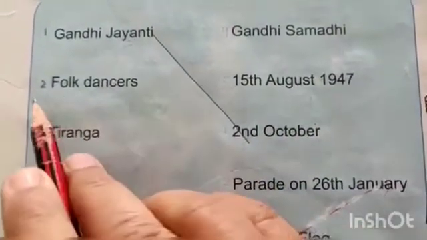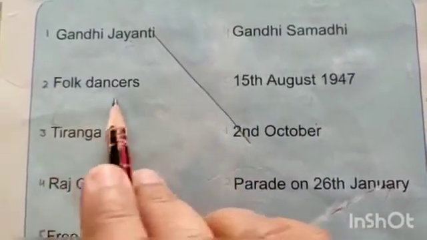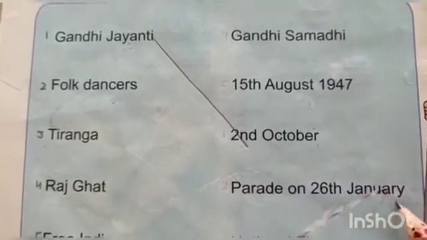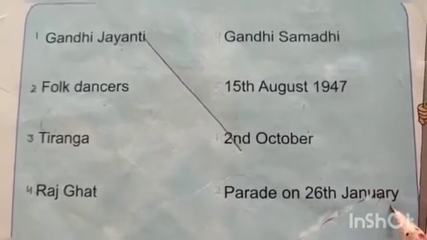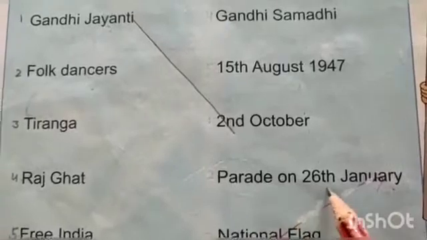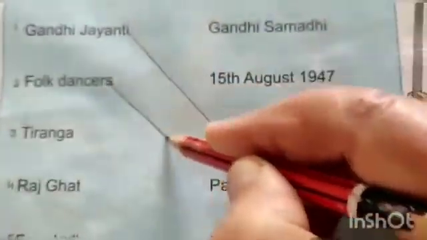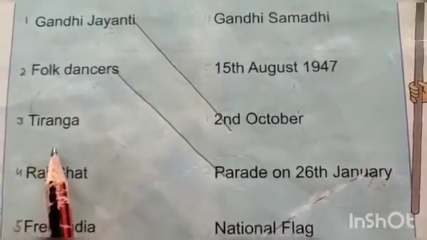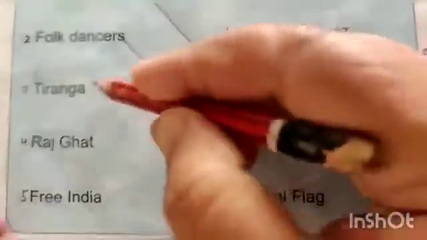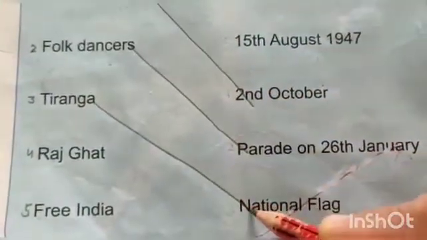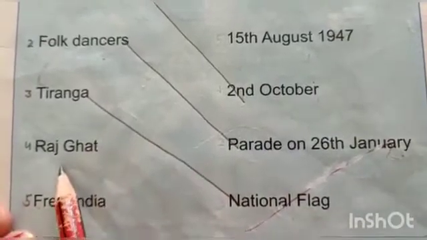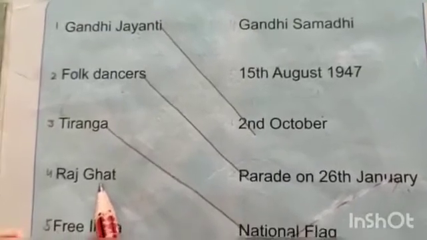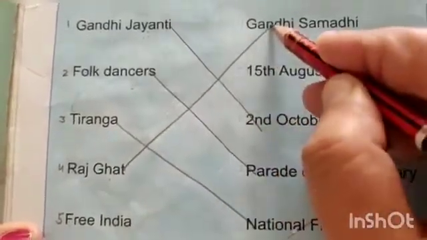Okay. Number 2, folk dancers. Yes, parade on 26th January. We see folk dancers on parade on 26th January. You will match it with it. Okay. Number 3, Tiranga. What is Tiranga? Our national flag. Yes. So we will match it with it. Okay. Rajghat. What is Rajghat? Yes, this is Gandhi Samadhi. You will match it with Gandhi Samadhi.